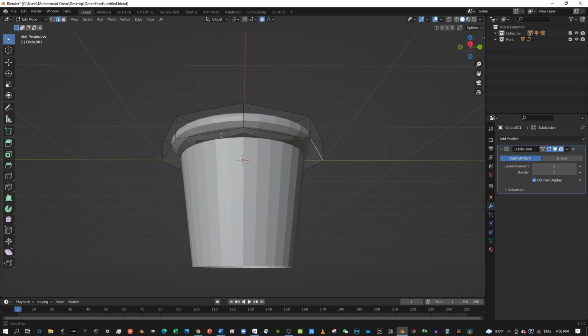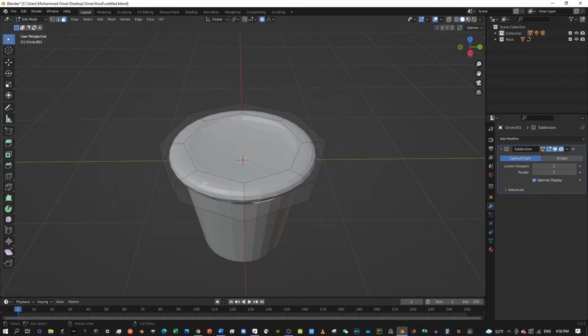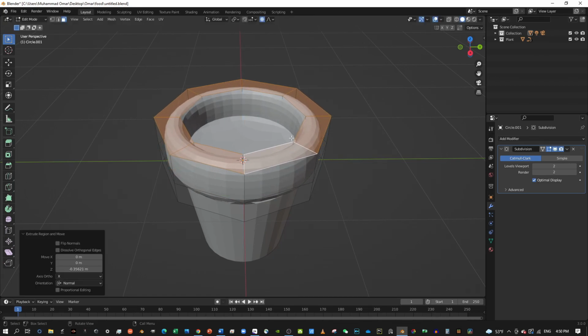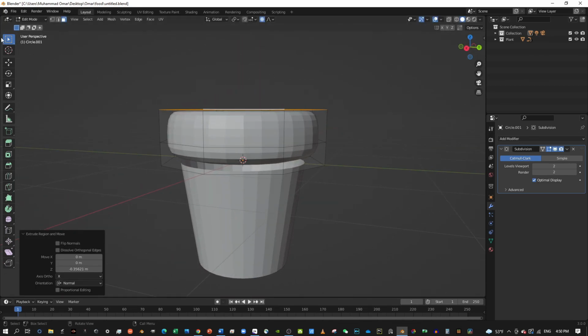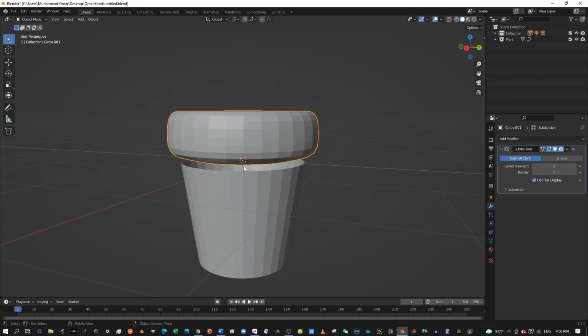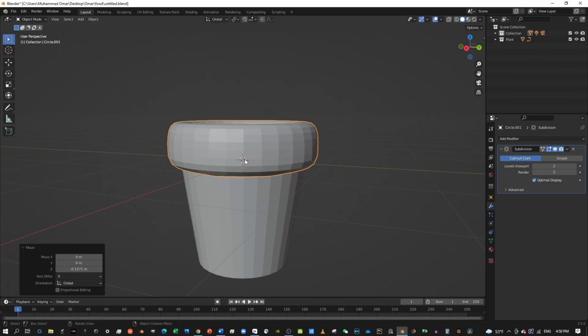Except I need to make this a bit higher. So just select all of this, press E to object mode. G Z. I know this is fiddly.